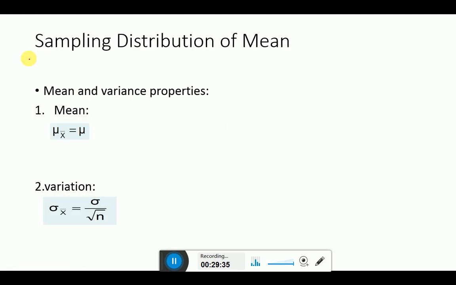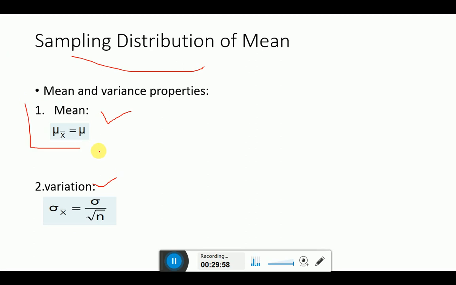Now for sampling distribution, we will come to the numerical, quantitative portion inshallah. For the sampling distribution of mean, there are two main questions. One will be the mean, and second will be the variation. Variation means variance.